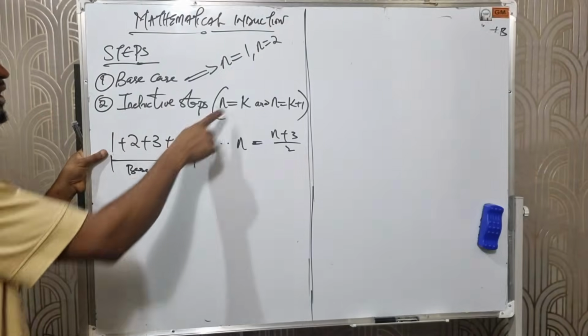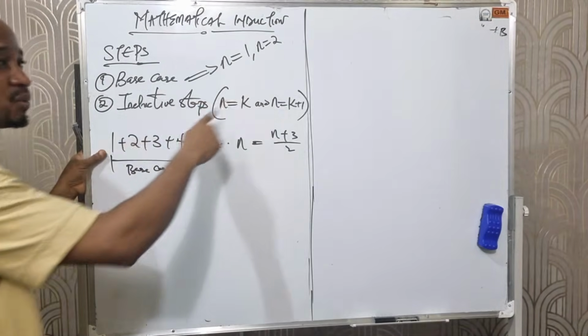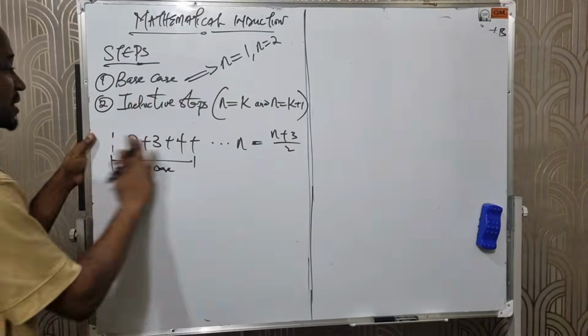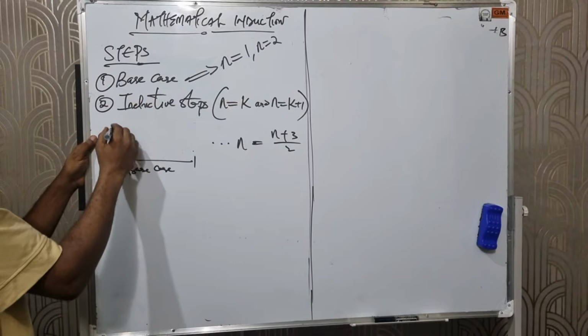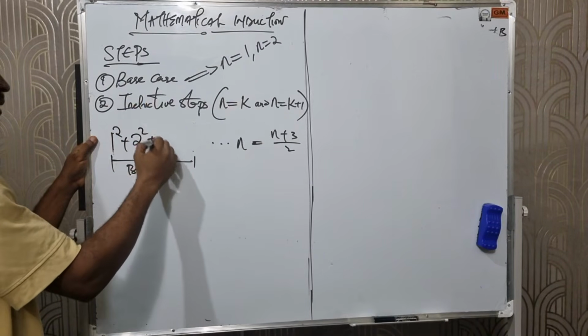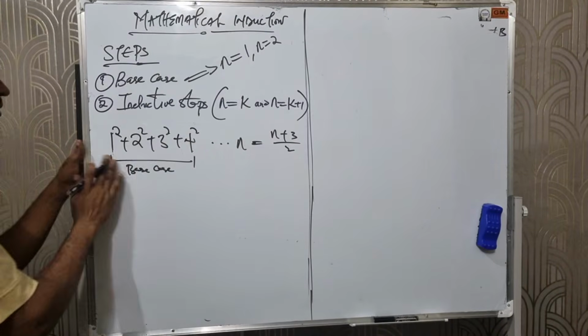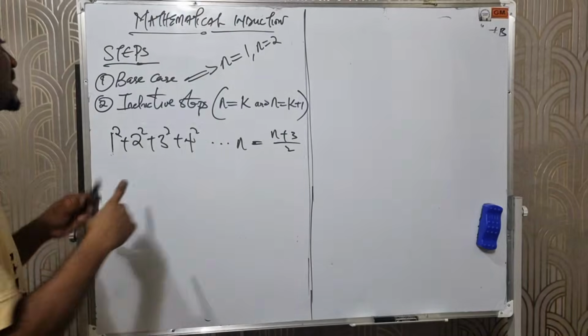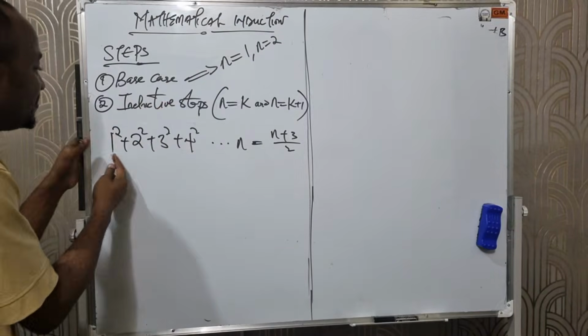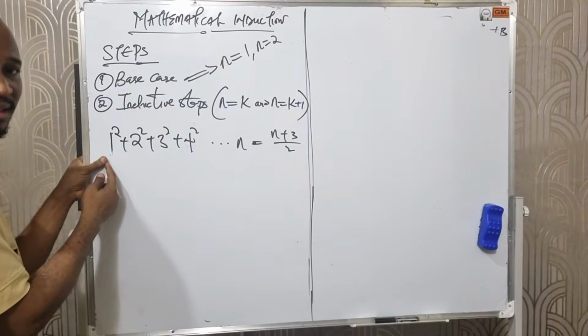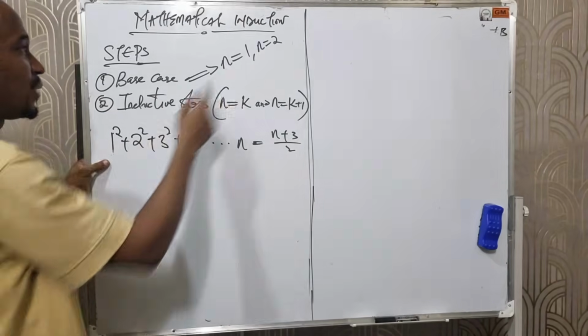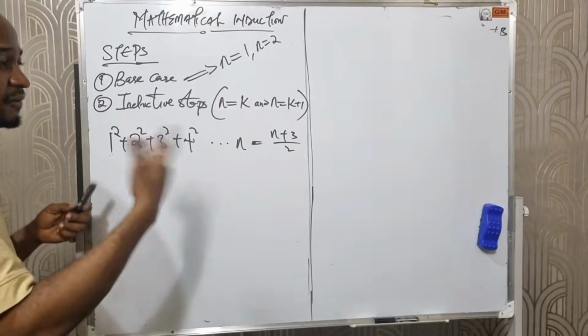I'm testing for n equals 1, n equals 2, n equals 3. This can also be, let's say, 1 squared plus 2 squared plus 3 squared plus 4 squared. To start with the base case means we are testing for the natural numbers: n equals 1, 2, 3, 4, and so on.